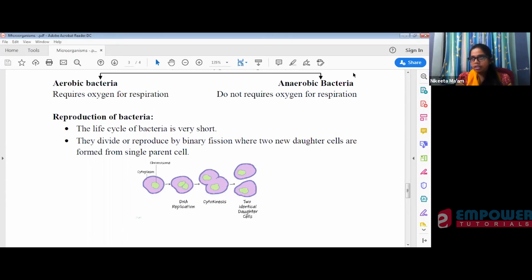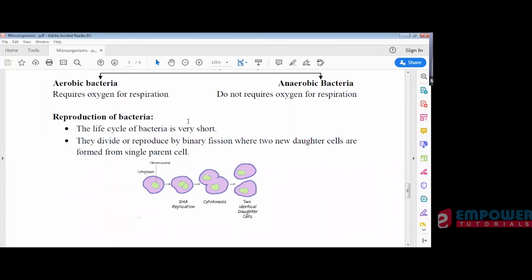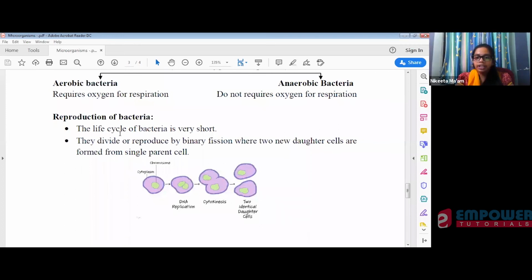Our life is like 60, 80, 90, or in some cases 120 years, but the life cycle of bacteria may be 5 hours, 10 hours. Bacteria divide at an interval of 10 minutes, so from X quantity they will convert into 2x quantity. They multiply at that rate.